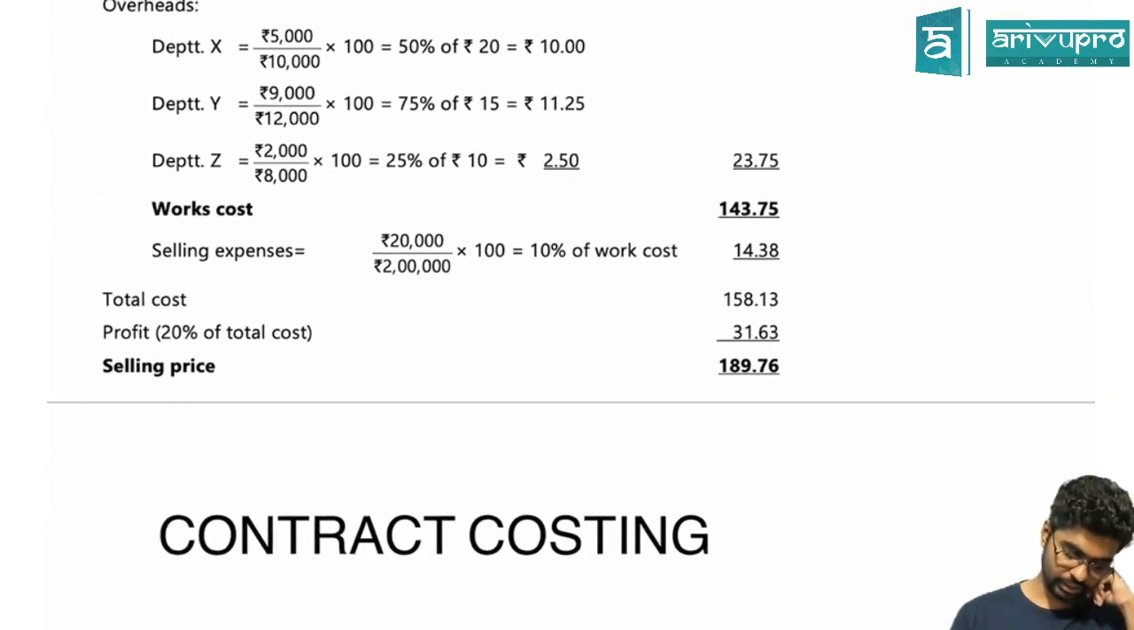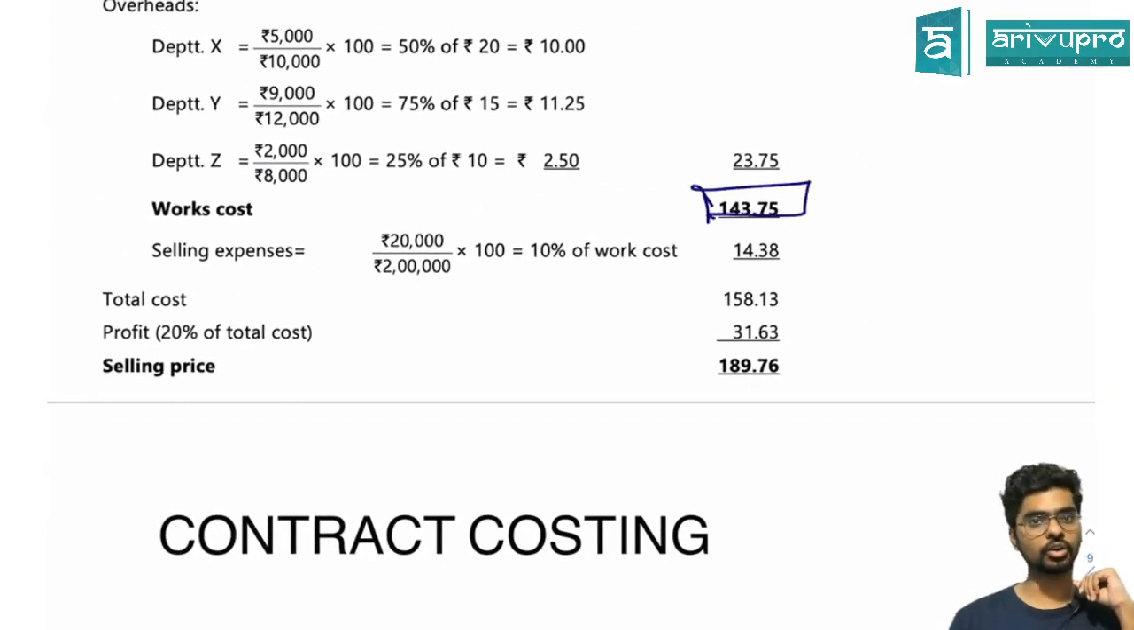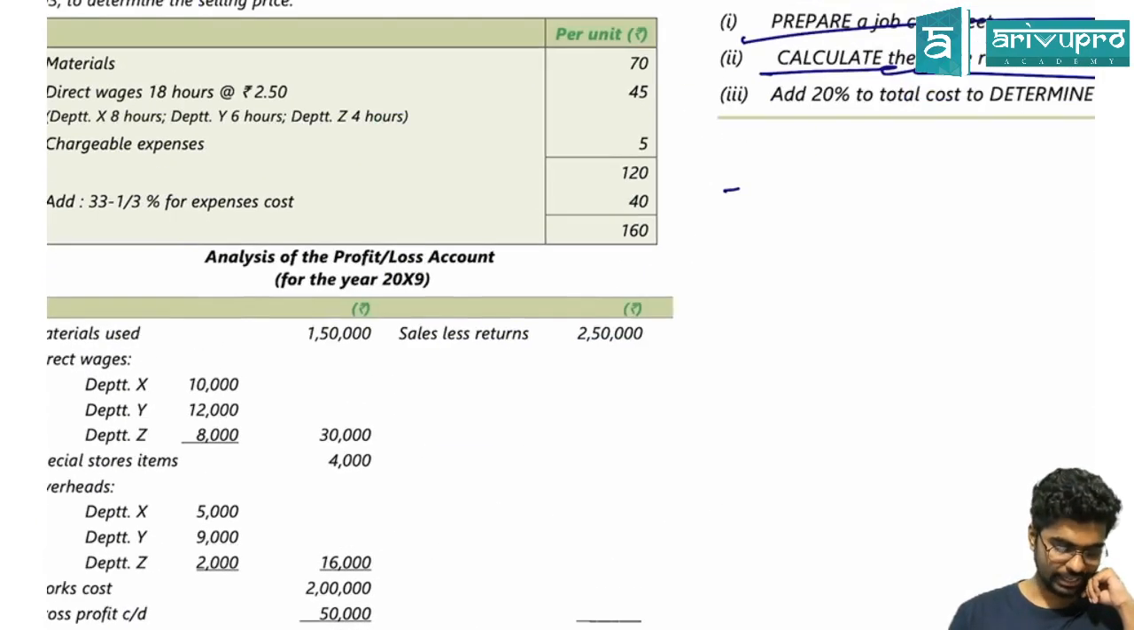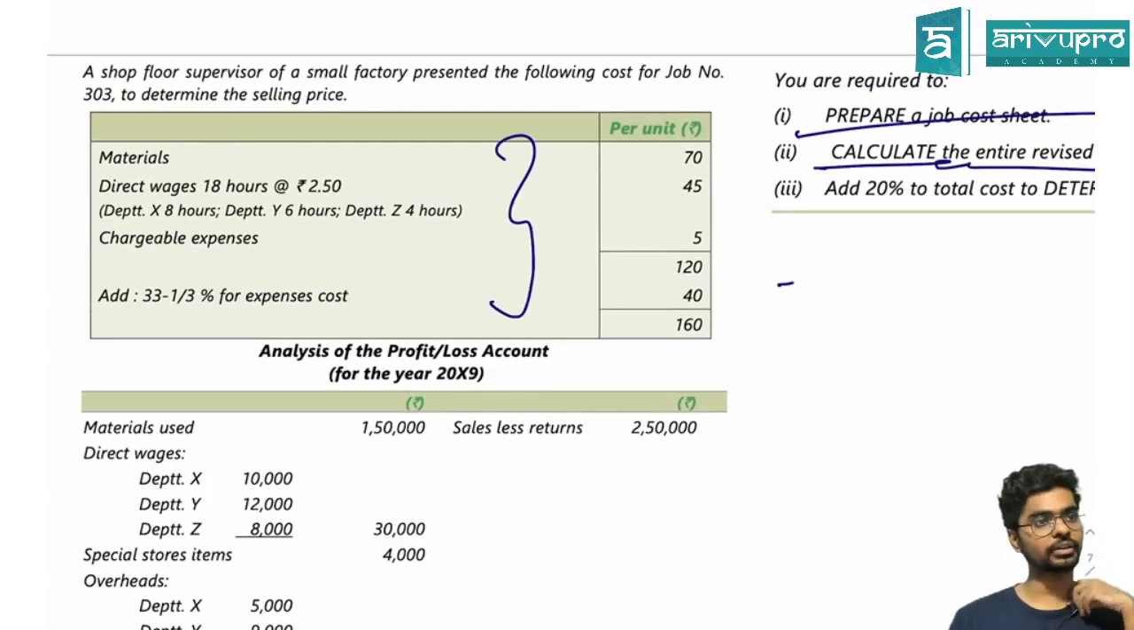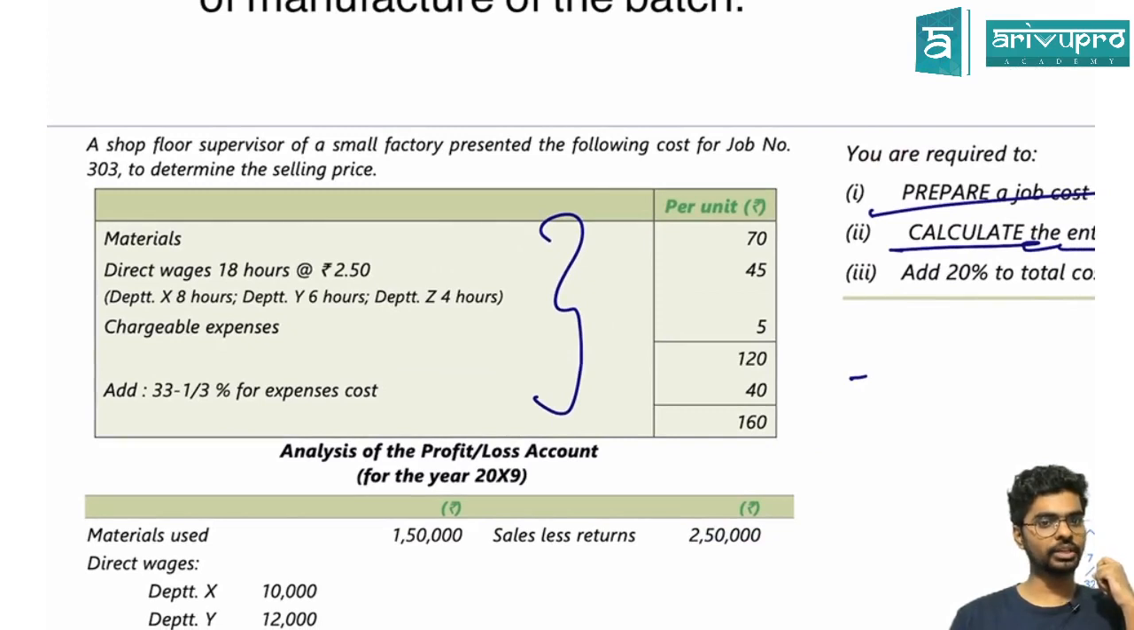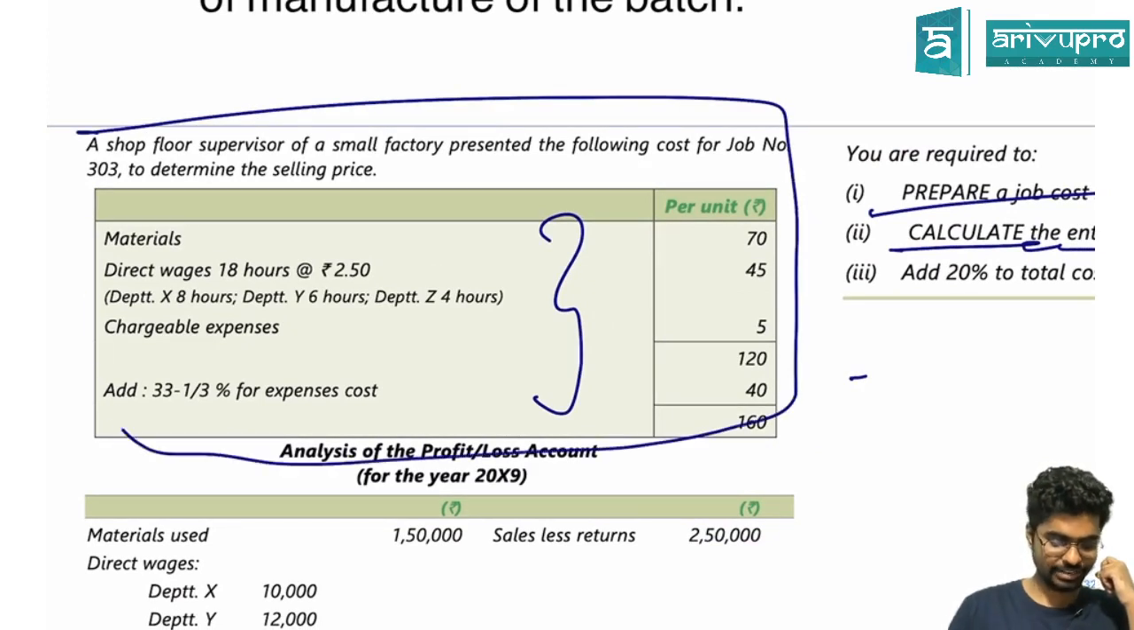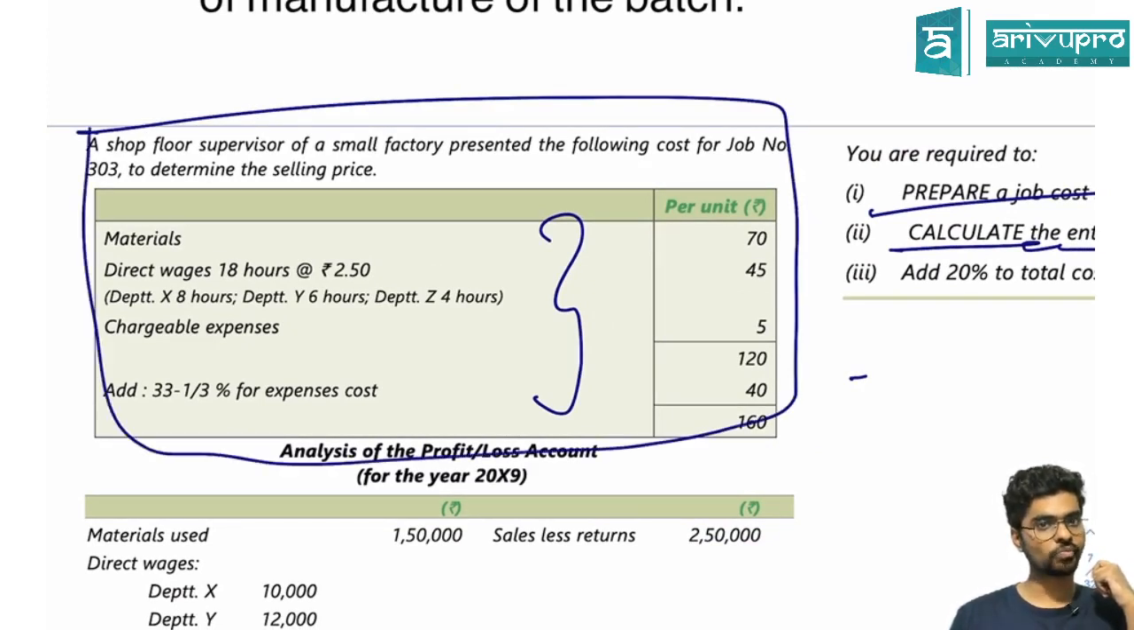So, sorry guys, I am done with my work cost. I have to add my selling and distribution. Now, selling and distribution, is there any information given here? Guys, in this particular paragraph, is there any information given about selling and distribution?